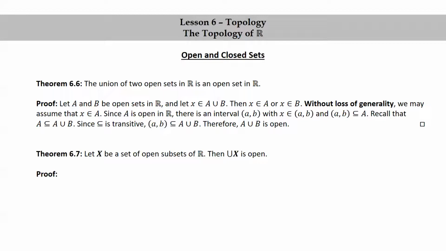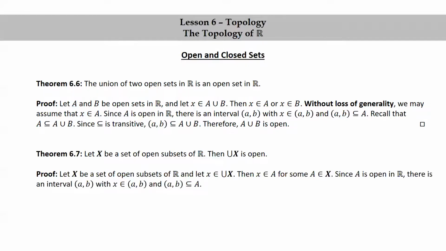Let's write the proof. Let X be a set of open subsets of R, and let little x be in the union of big X. Then, by the definition of union, little x is in A for some A in big X. Since A is open in R, there's an interval AB with x in AB, and AB a subset of big A.